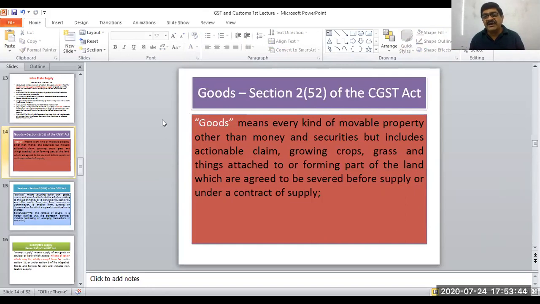So goods means... sir, I have one doubt. You said old money can be bought and sold, but legally it is not allowed, no, sir? Specifically, they said that old currency notes you cannot possess after this demonetization. Only these two currency notes which are demonetized, that is prohibited. But otherwise, any old currency, suppose you have a currency note which is 100 years old, you can possess any number of those notes, no prohibition.